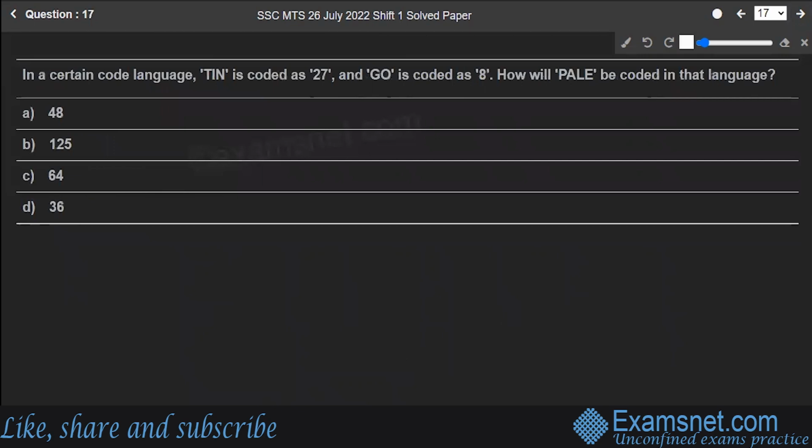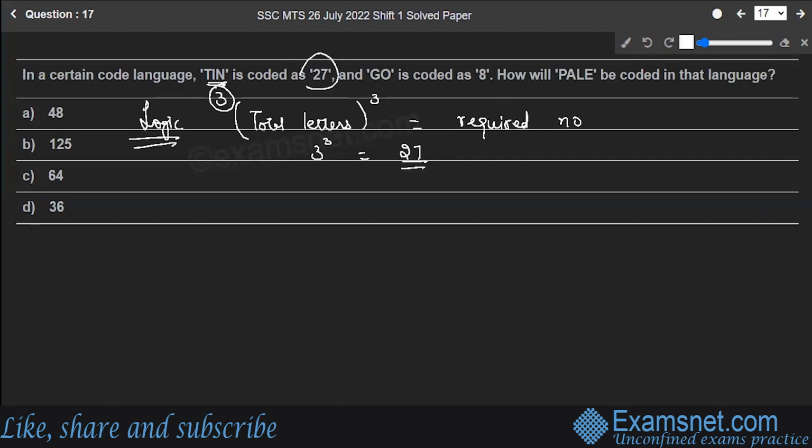In a certain code language, TIN is written as this, GO is written as this. How will PALE be written in that same language? So you have to find out the logic of the problem. Here the logic says that the total number of letters, cubed, gives you the required number. There are 3 letters in TIN, so 3 cubed is equal to 27. So this is the code for TIN.